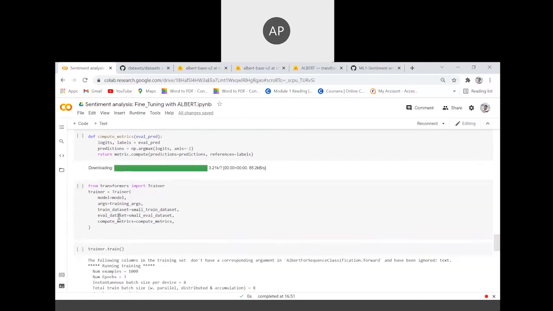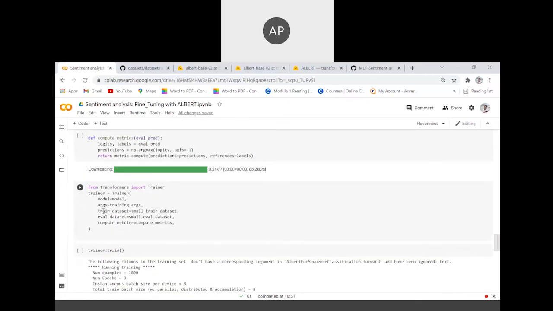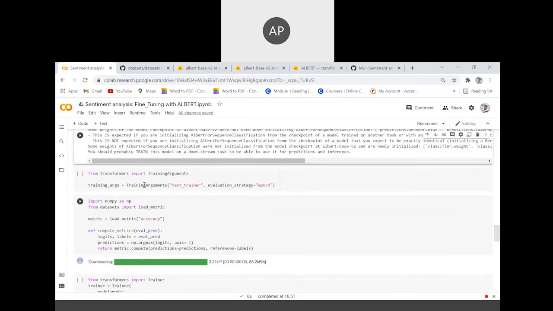Now comes the training part and the actual model creation. From transformers, we import Trainer. Trainer is another PyTorch-like feature. We give arguments, starting with our model. Our model is AutoModelForSequenceClassification. And in training_args, I guess I missed this. This is also an important part of the code.